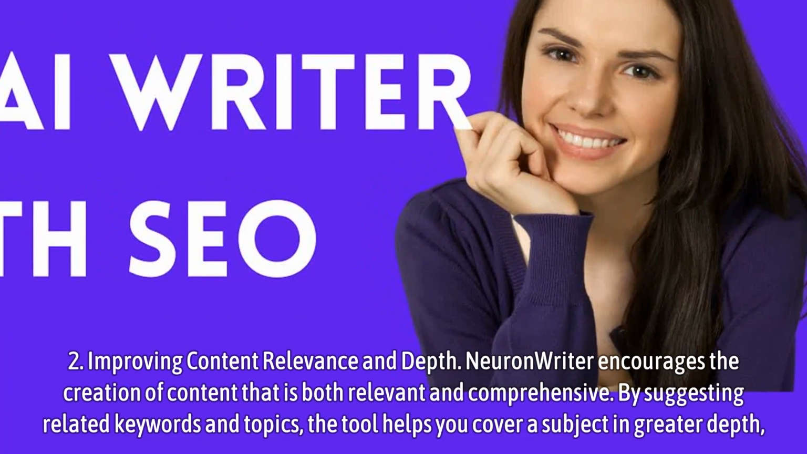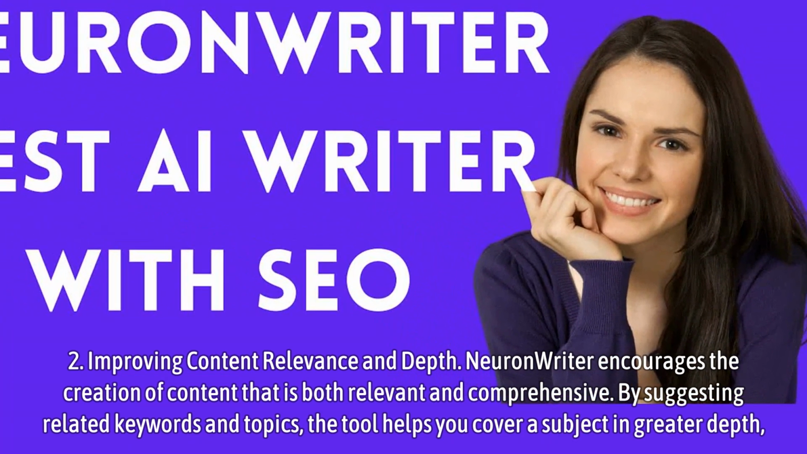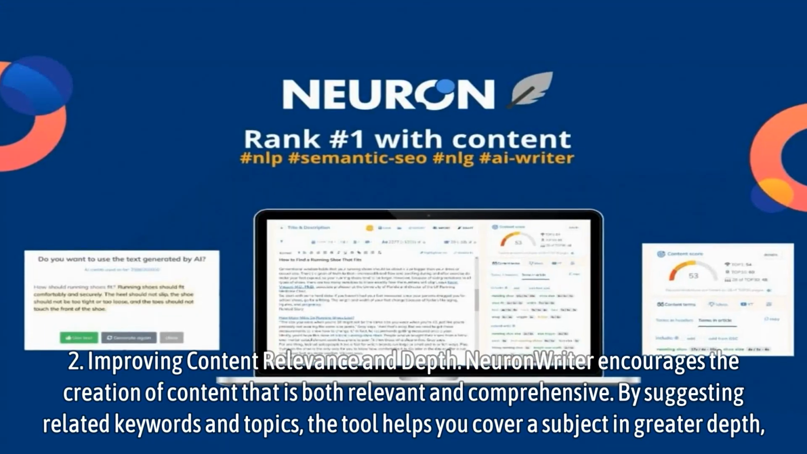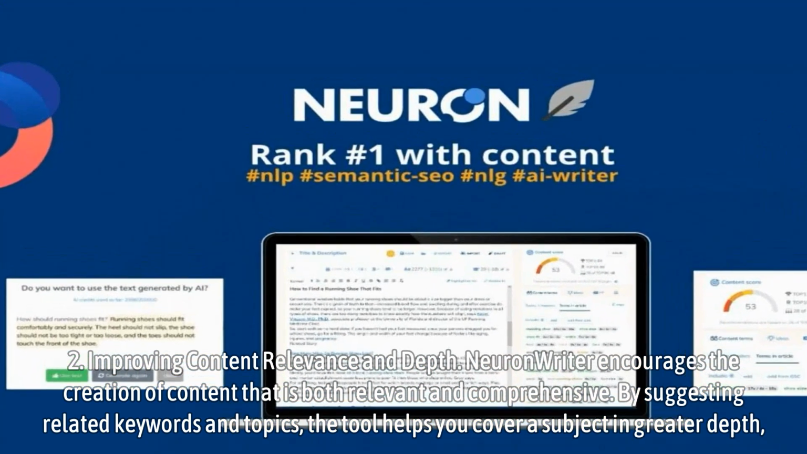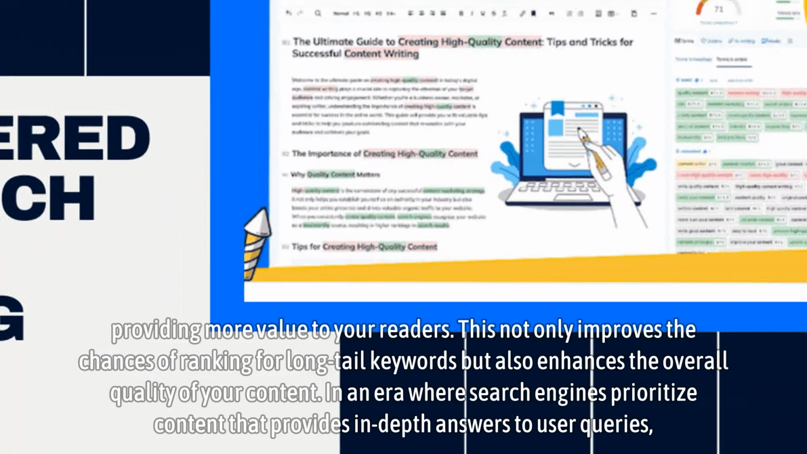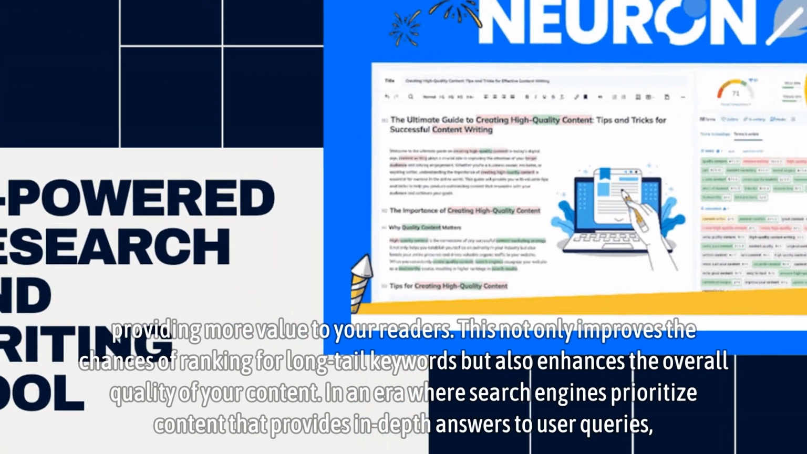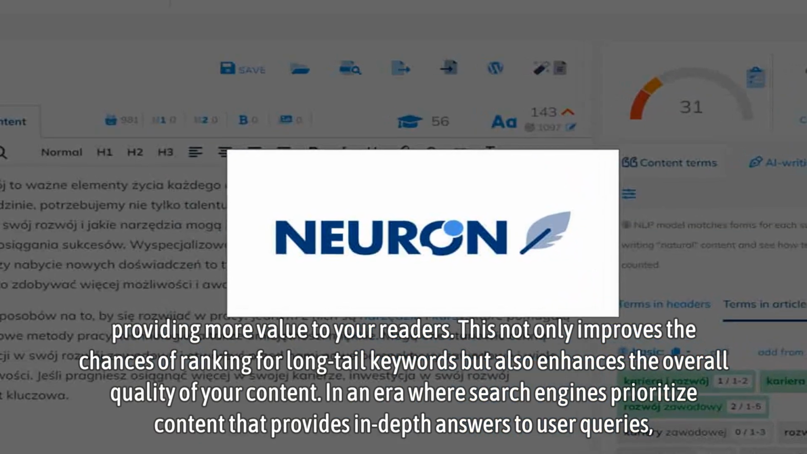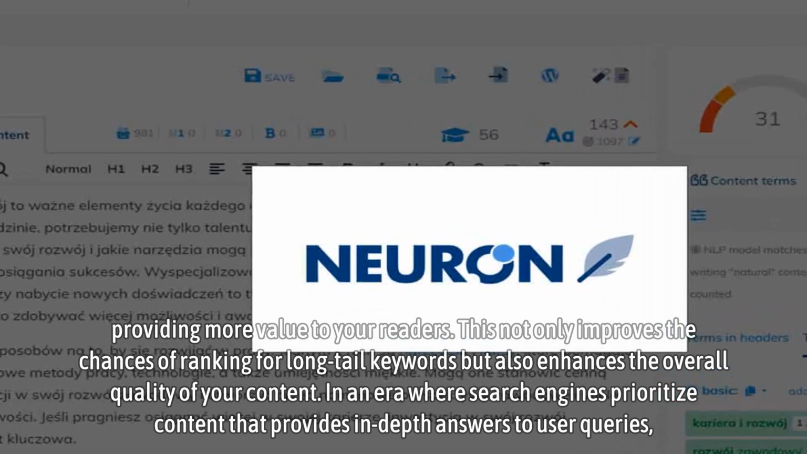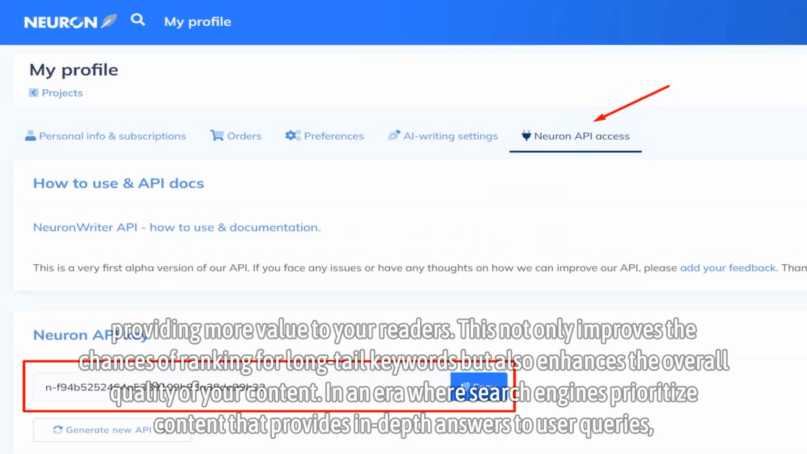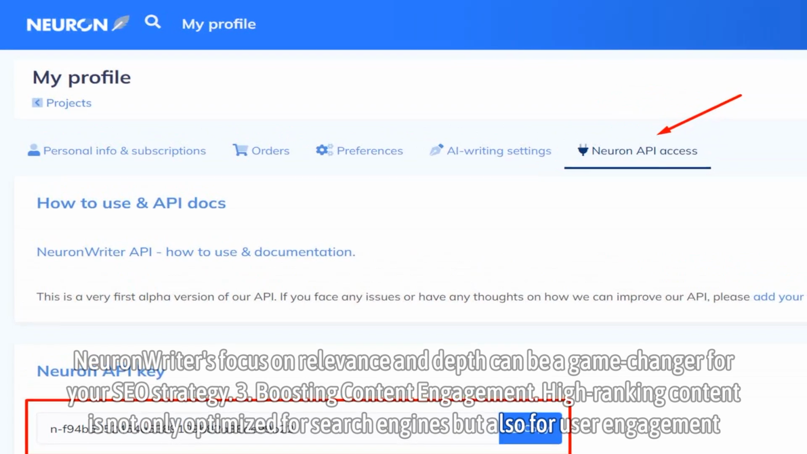2. Improving content relevance and depth. NeuronWriter encourages the creation of content that is both relevant and comprehensive. By suggesting related keywords and topics, the tool helps you cover a subject in greater depth, providing more value to your readers. This not only improves the chances of ranking for long-tail keywords, but also enhances the overall quality of your content. In an era where search engines prioritize content that provides in-depth answers to user queries, NeuronWriter's focus on relevance and depth can be a game-changer for your SEO strategy.